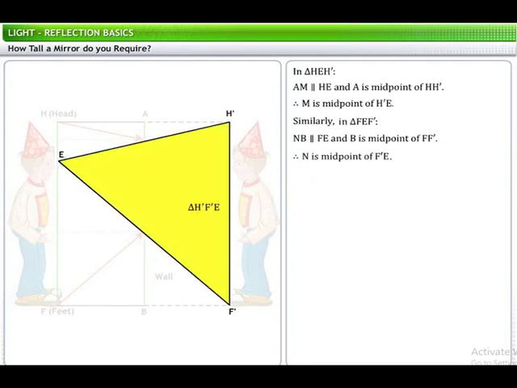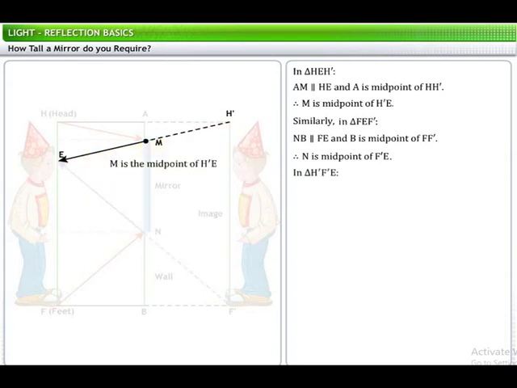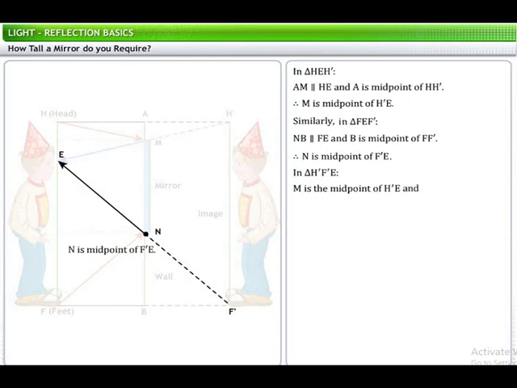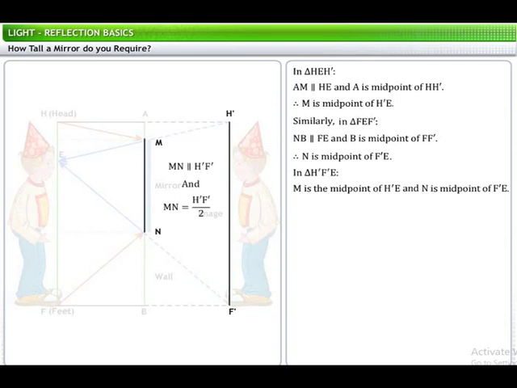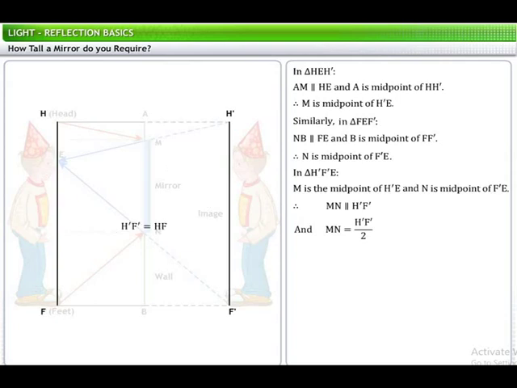Now in triangle EH'F', M is the midpoint of H'E, and N is the midpoint of F'E. Therefore, MN is parallel to and half of H'F'. But H'F' is equal to HF.